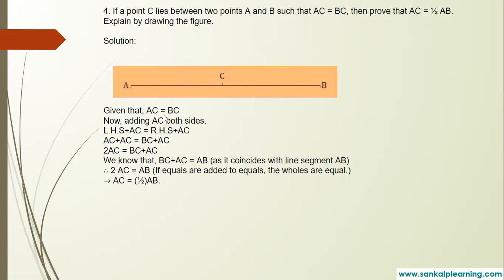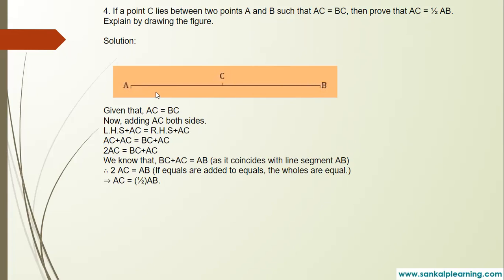Okay, children. Now what I am going to do is add AC on both the sides. So we are adding AC on two sides: AC plus AC, BC plus AC. We are adding AC on the right hand side and the left hand side. AC plus AC is 2AC, and BC plus AC. What can you write for BC plus AC?